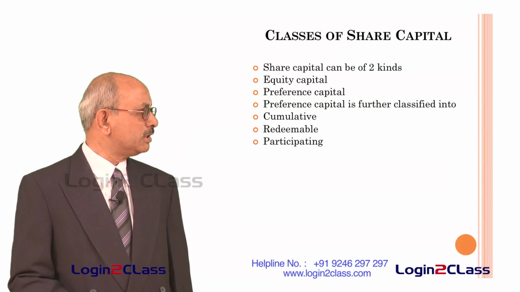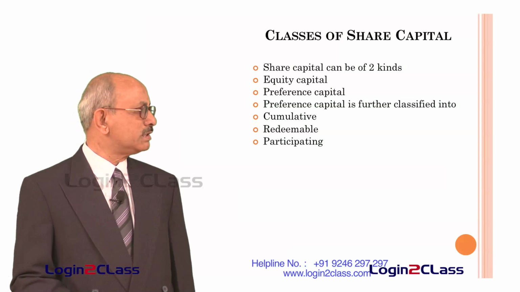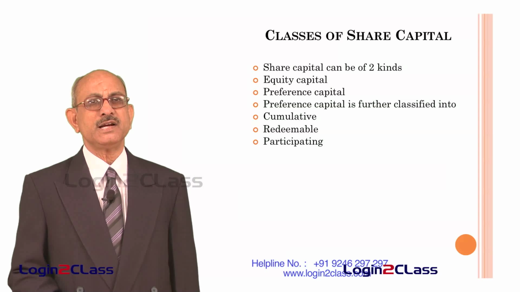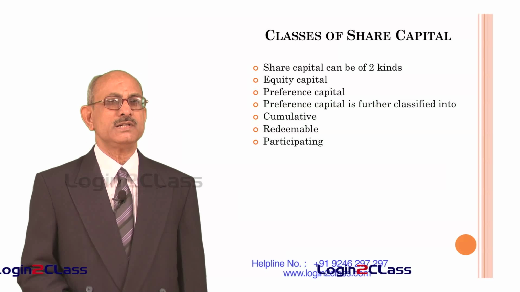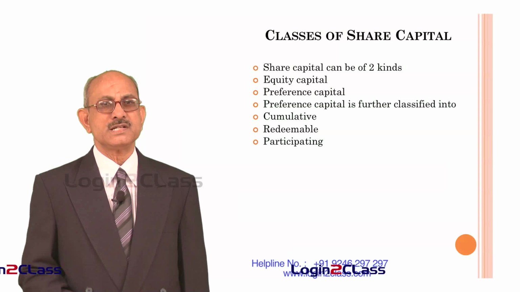In the case of non-cumulative preference shares, if a company does not make profits in a particular year, the shareholders will not get any dividend, but otherwise, whenever a company makes profits, company is bound to declare dividends to the preference shareholders at the rate agreed upon at the time of issue of the preference shares.